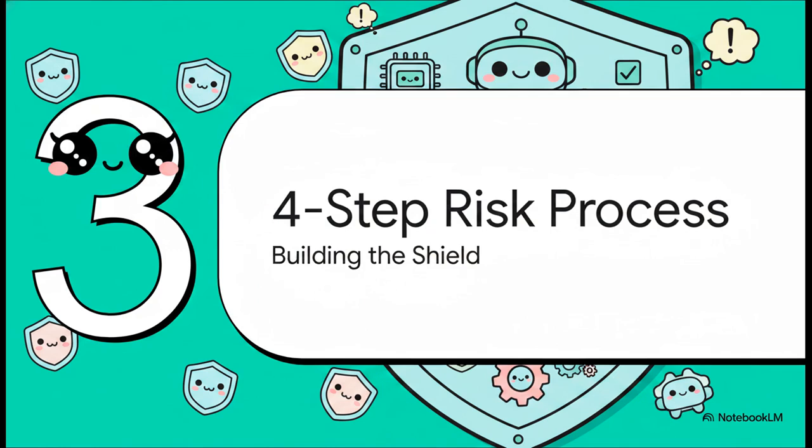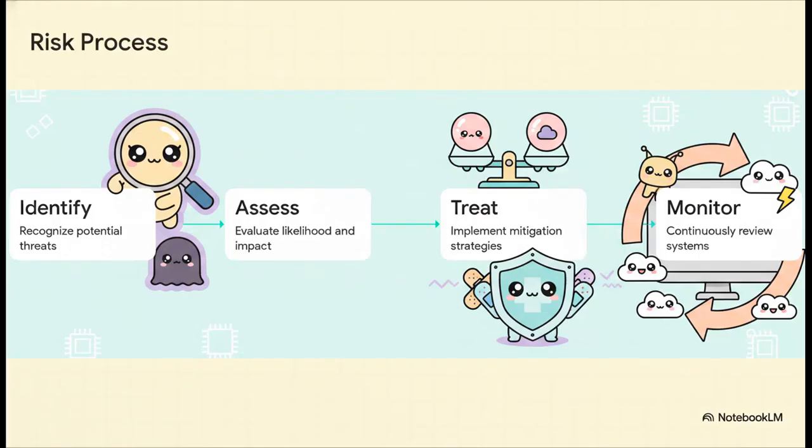Section 3. The 4-step risk process. Identify, assess, treat, and monitor. Now notice how these 4 critical stages form a continuous loop? This isn't just some one-and-done checklist. It's an ongoing, cyclical engine. You identify the threat, you assess how bad it is, you treat it to neutralize it, and then you continuously monitor the system. Why? Because the AI and cybersecurity landscape is always changing. If you stop at treatment and skip the monitoring phase, your shield immediately begins to degrade.